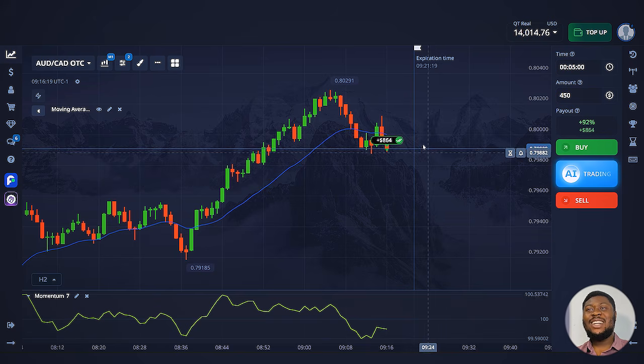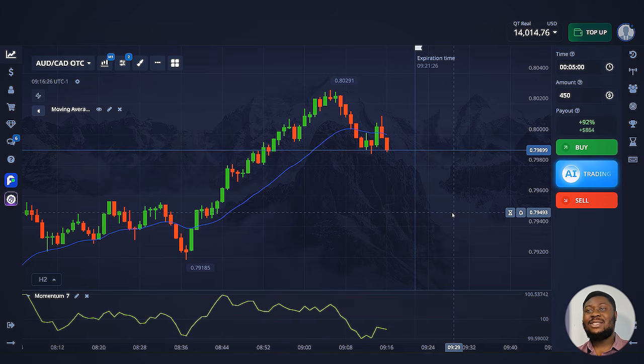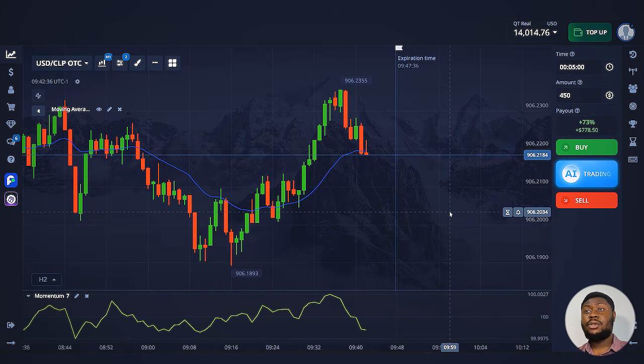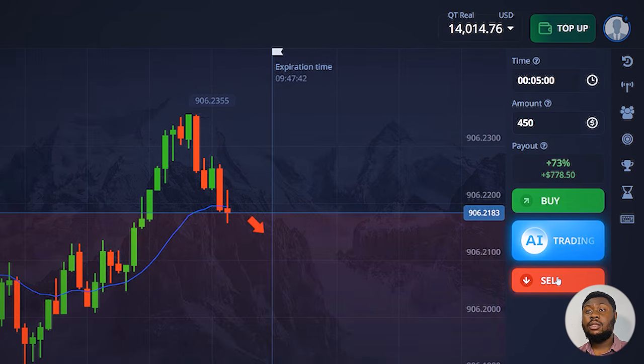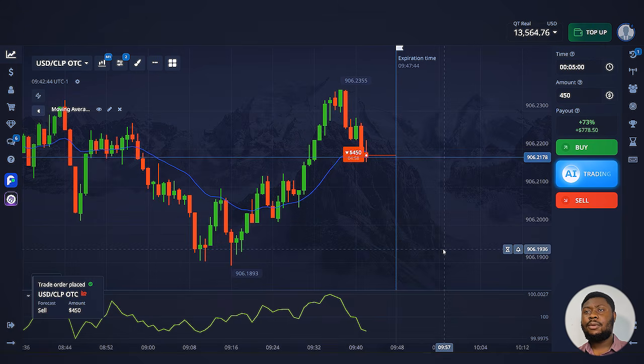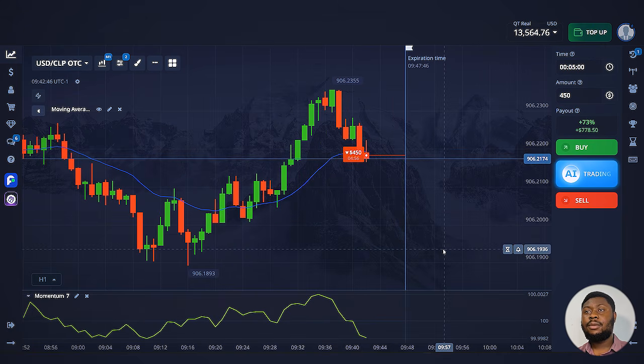Boom! The trade is profitable. My capital is now $14,014. Let's keep working. Already looking for the next situation. After spending a little time searching, I'm ready to open another trade. The amount of the trade will remain unchanged, $450, on a price decrease. Now I open the trade.